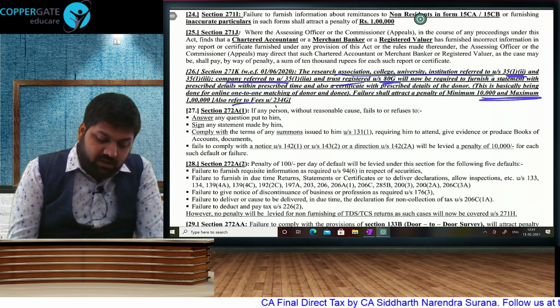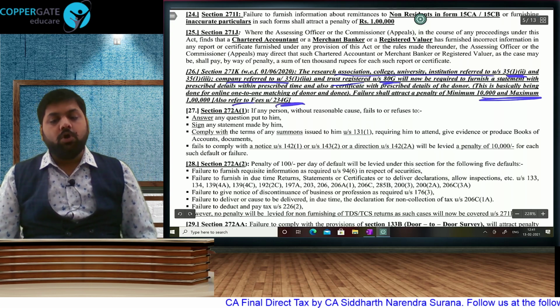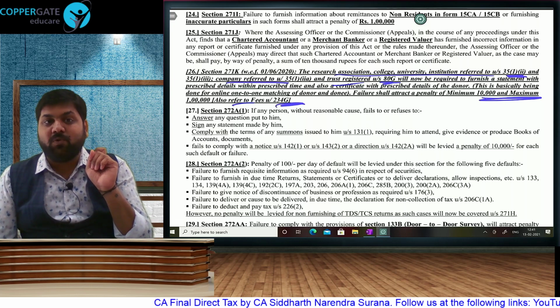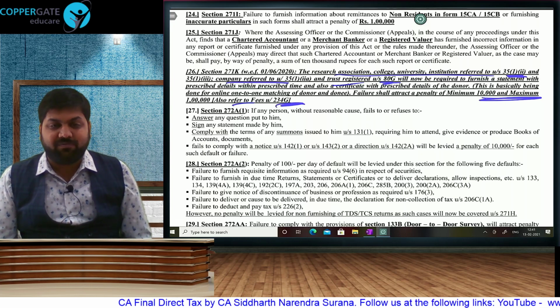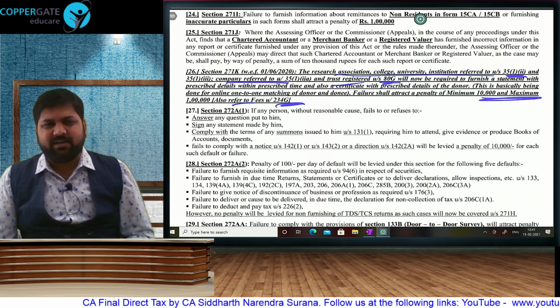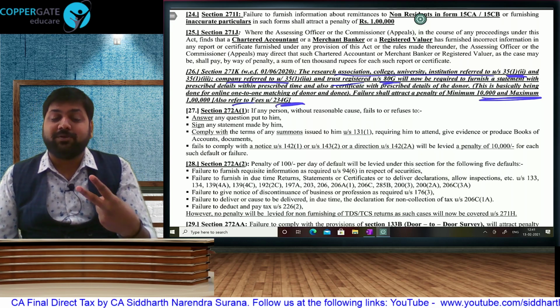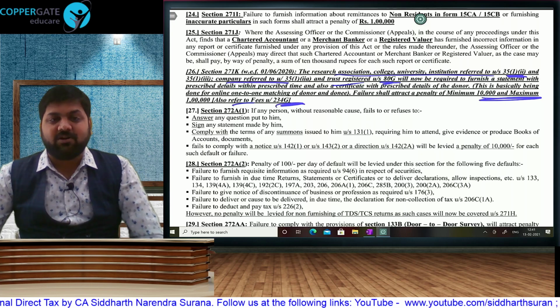And for this they have introduced a new fee also, 234G. So 234E was for late filing of TDS return, 200 rupees per day, maximum to the extent of TDS. 234F was for income tax return, we saw in the assessment procedure. 234G will be the same as TDS, 200 rupees per day and maximum to the extent of the amount involved.